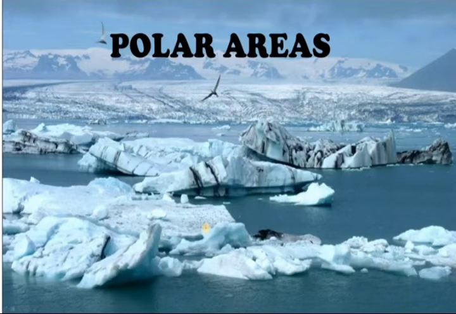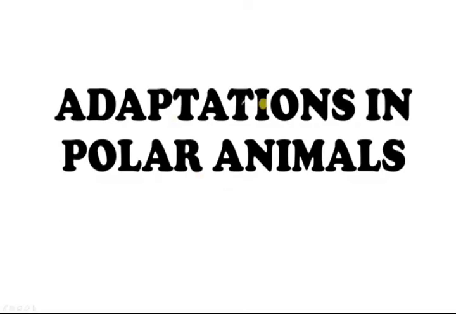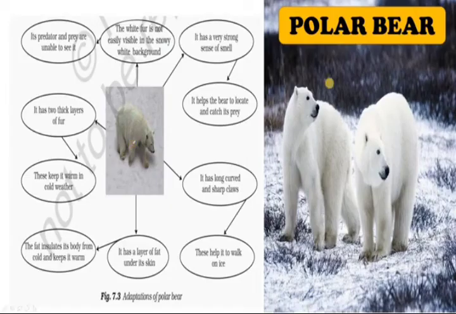And the next habitat is the polar areas. Polar areas means Antarctica regions. We know the temperature there is in minus degrees Celsius. The people staying over there, and the animals staying there, like the penguin and the polar bear, have their own adaptations to stay in these polar areas. So what are the adaptations of the penguin and others? First, let us see adaptations in polar animals.